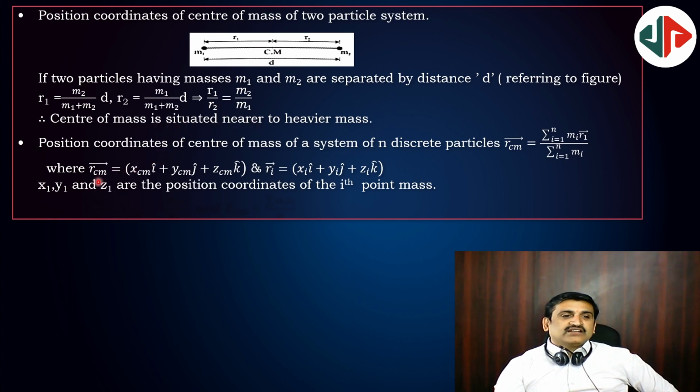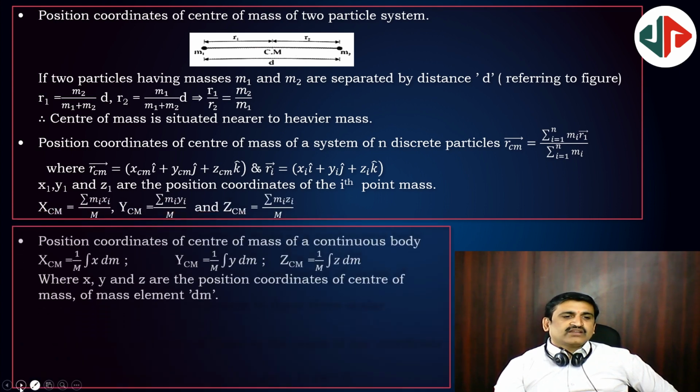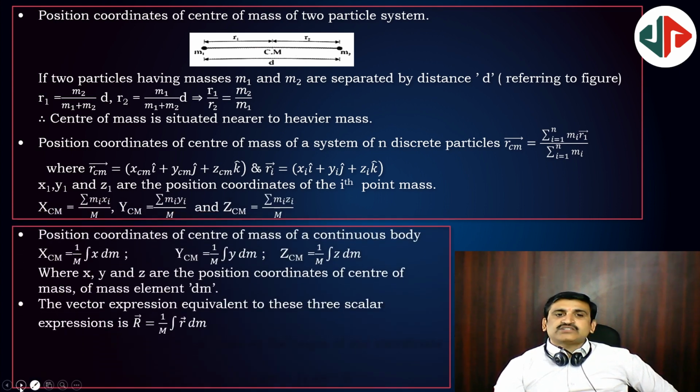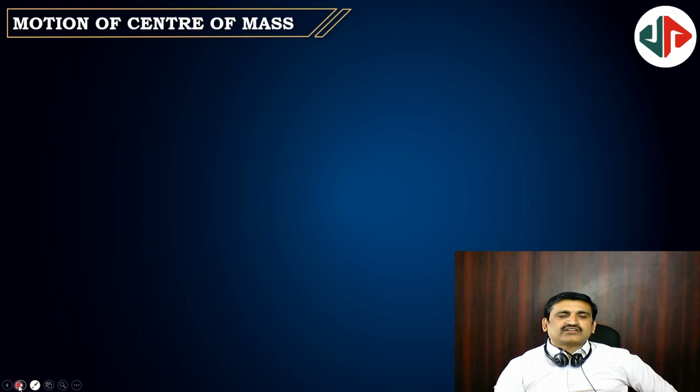Next, R_CM is equal to X_CM i cap plus Y_CM j cap plus Z_CM k cap. Of course, it's a normal coordinate system with position coordinates. Next, if it is a distributed mass system, then we can take the center of mass location as 1 by M integral x dm, for distributed mass systems. And for coordinate systems, if you know them, then you can use m1 x1 plus m2 x2 by m1 plus m2.